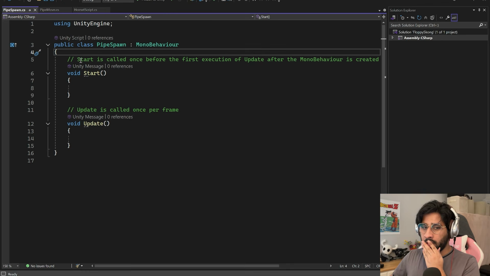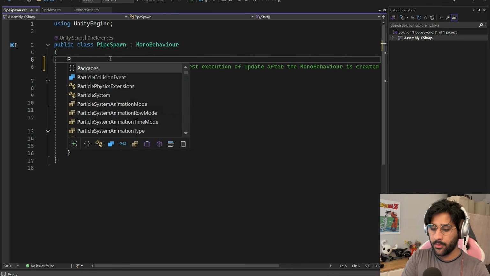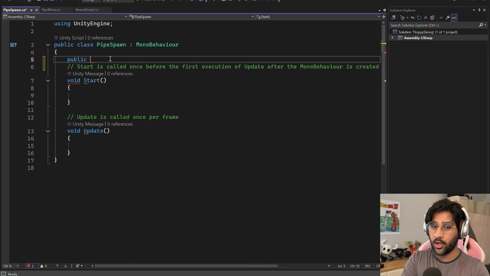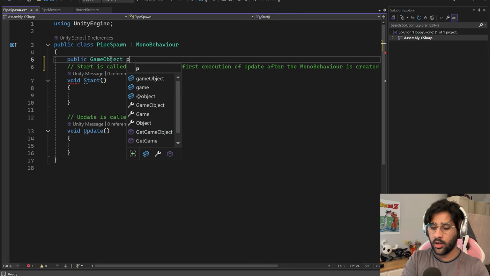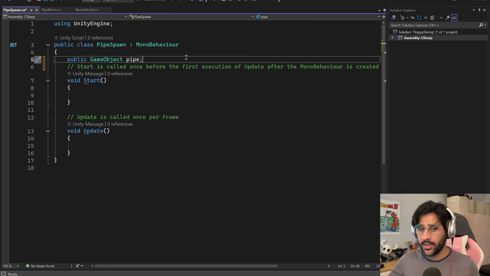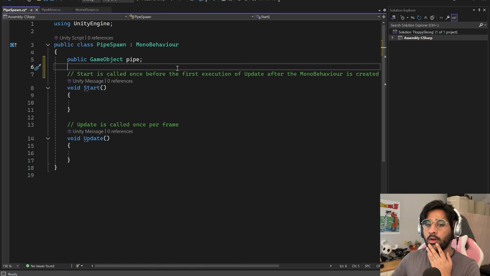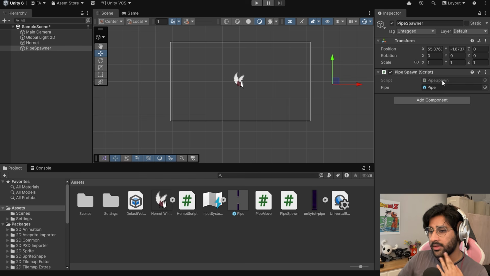Interesting. So let's go to our good old friend pipe spawner now. We're gonna make an object again. So another public object. We're gonna make a public GameObject, and we're gonna call it pipe. Boom. So we made a pipe game object. Now this is gonna appear in the inspector, which it did right here. It created a pipe object in our pipe spawn script. Now we're gonna chuck our prefab in there, which is great. This time, instead of a component, it's a prefab.